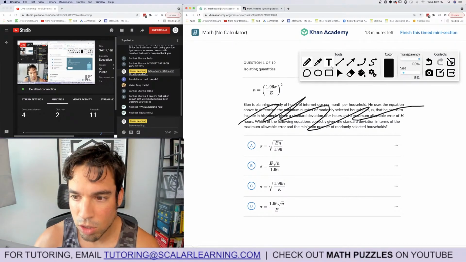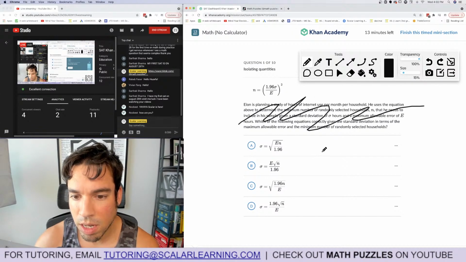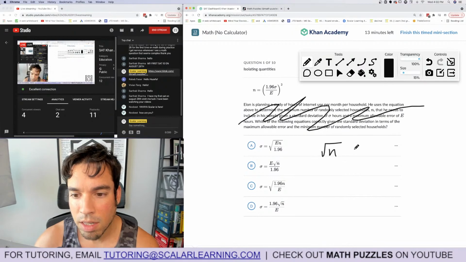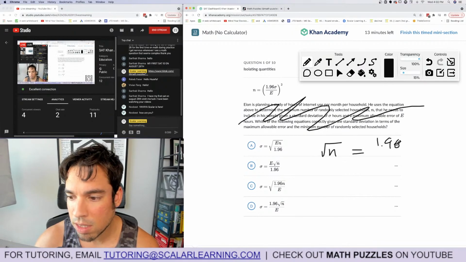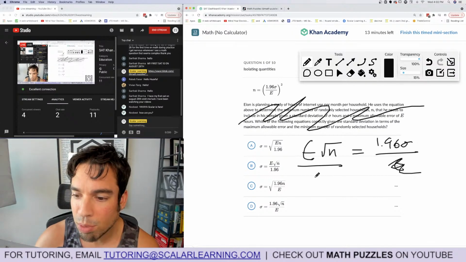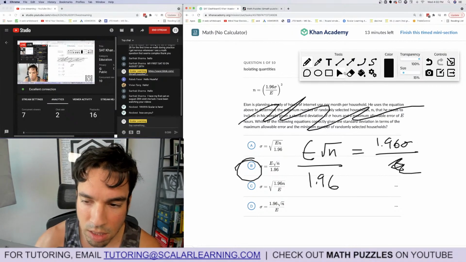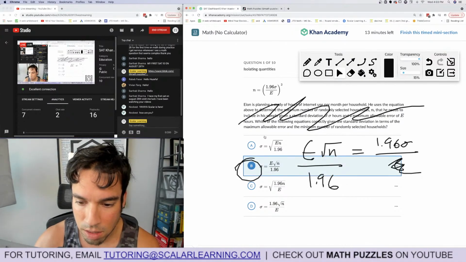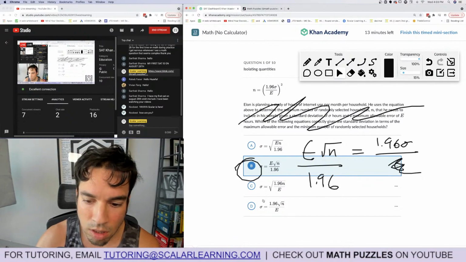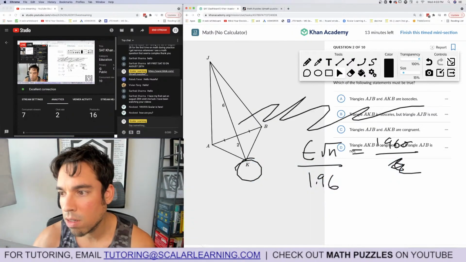It's isolating quantity, so we're going to isolate the sigma, I believe. Okay, so I'm going to square root both sides. So square root of n equals 1.96 sigma over e. Multiply both sides by e, and then divide by 1.96, and we have e square root of n over 1.96. B is the winner. Let's just make sure none of these other ones look good. Why is 1.96 on the bottom? That doesn't make sense. We are happy. We are moving on.